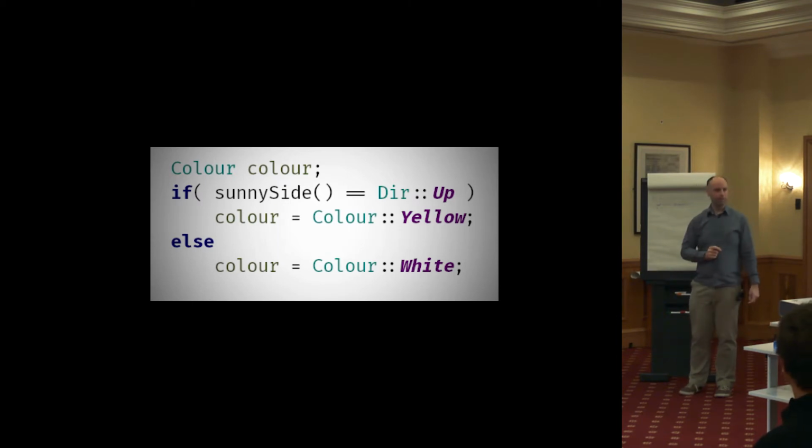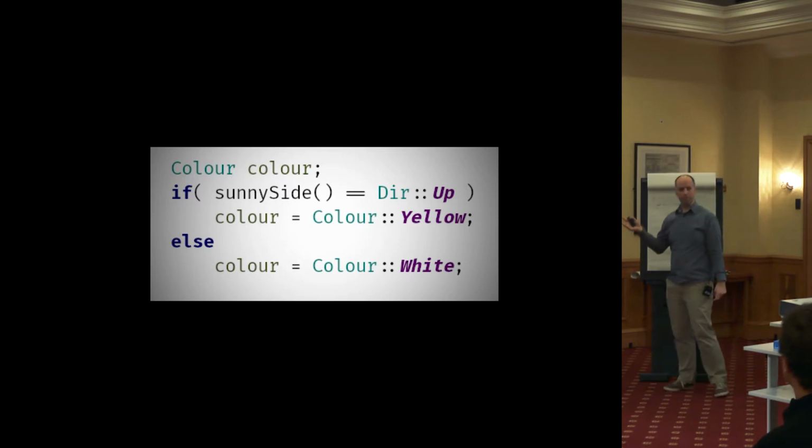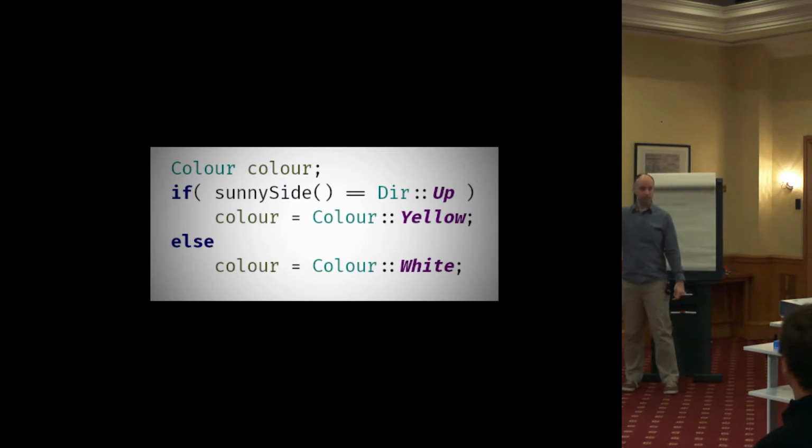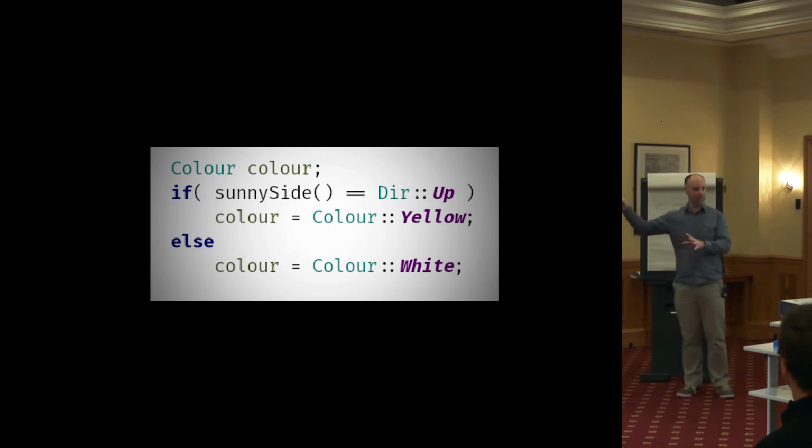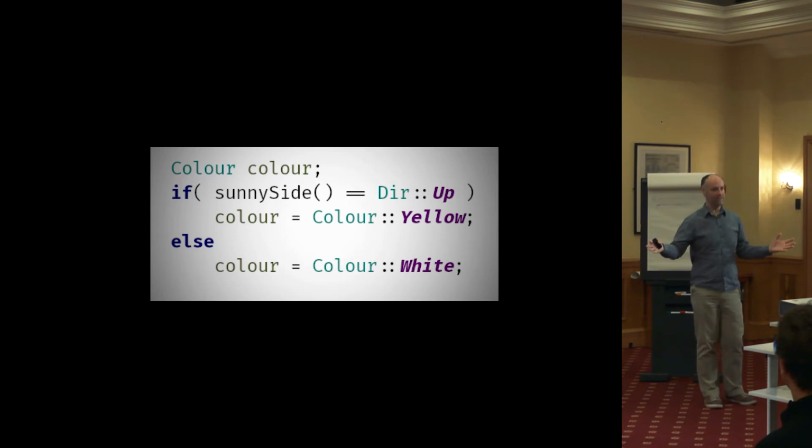You may not think they're big problems. Actually, the biggest problem is the mutability. If we've got lots of code after this, then as we're reading through it, we have to consider that color could potentially change at any time. In order to verify that it doesn't, we've got to examine all of the code that it runs through. And if all of your code base is like this, you've got to consider your entire code base every time you want to reason about anything in it.